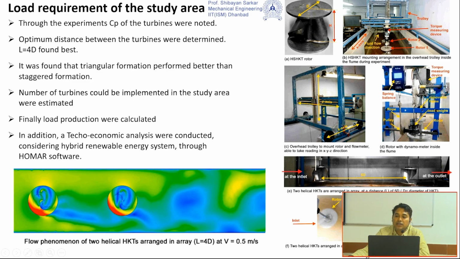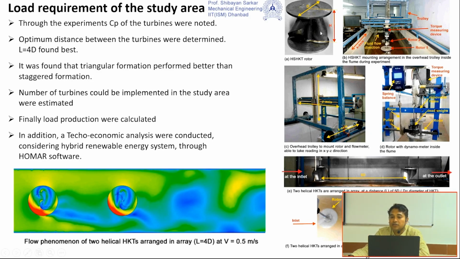We did a similar exercise in the ANSYS software, fixed the ANSYS setup and validated it with the experiment result. With sufficient validation, we then increased the number of turbines with different formations. That is a different study.